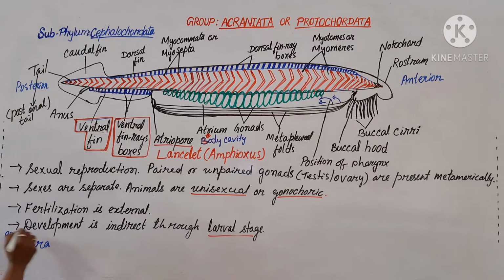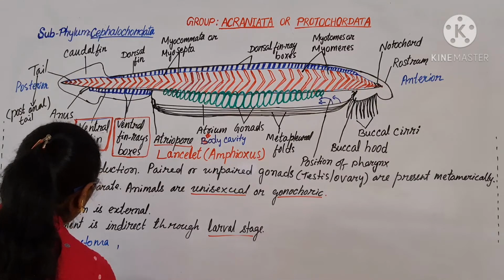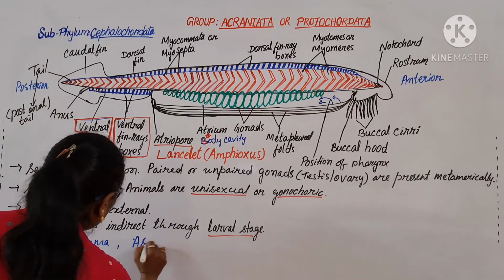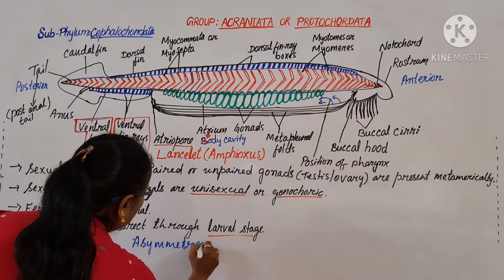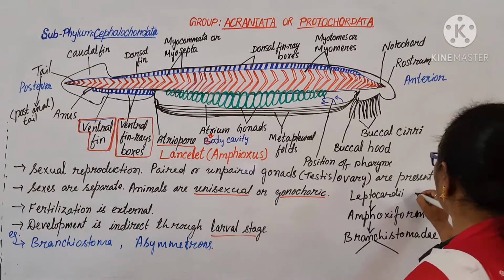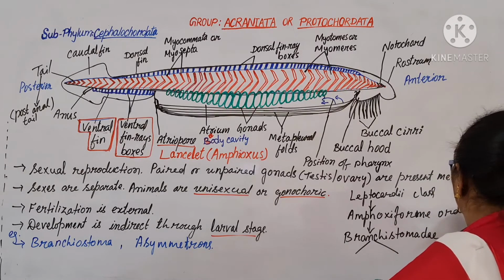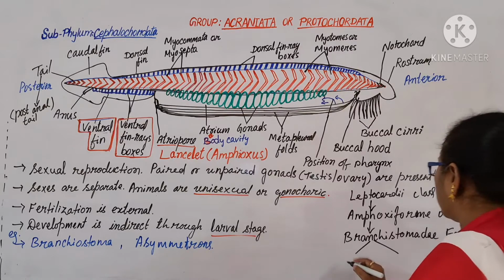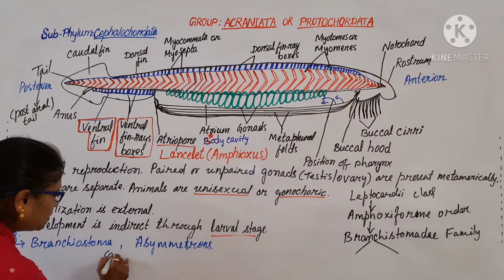Another genus is there, Asymmetron. These are the two genera.